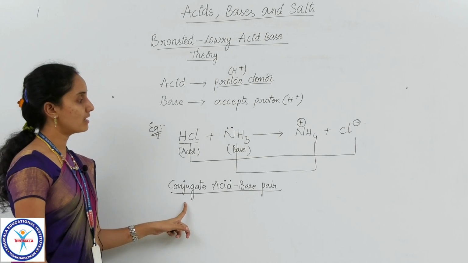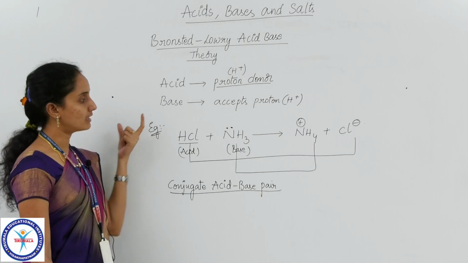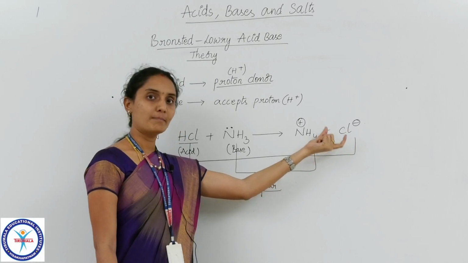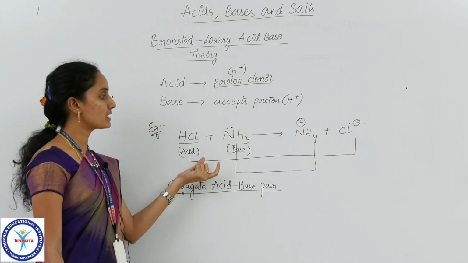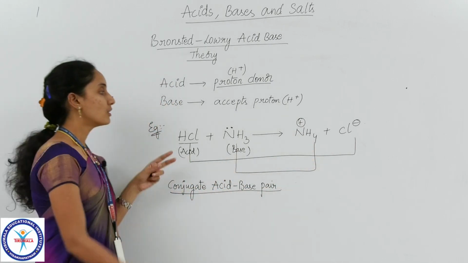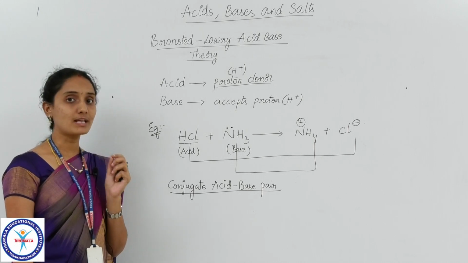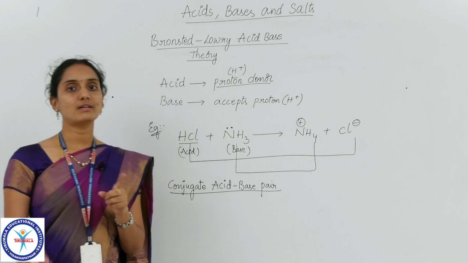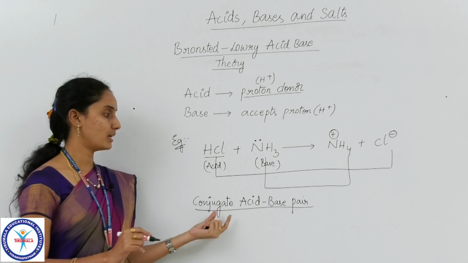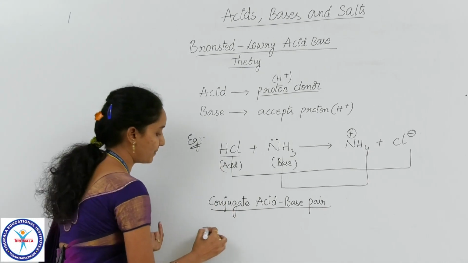In the Bronsted acid base theory, the species formed from an acid by loss of a proton and the species formed from a base by the addition of a proton differ by one proton each. Such species, which differ by a single proton, are said to be a conjugate acid base pair. Let me write the definition.